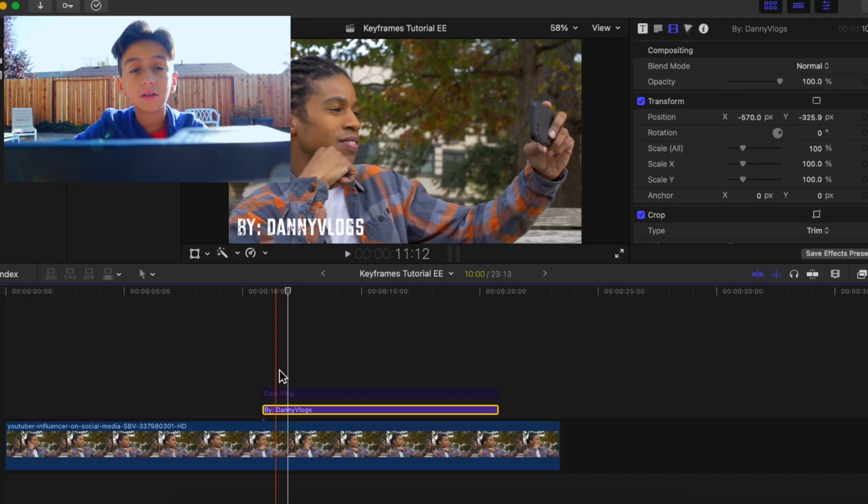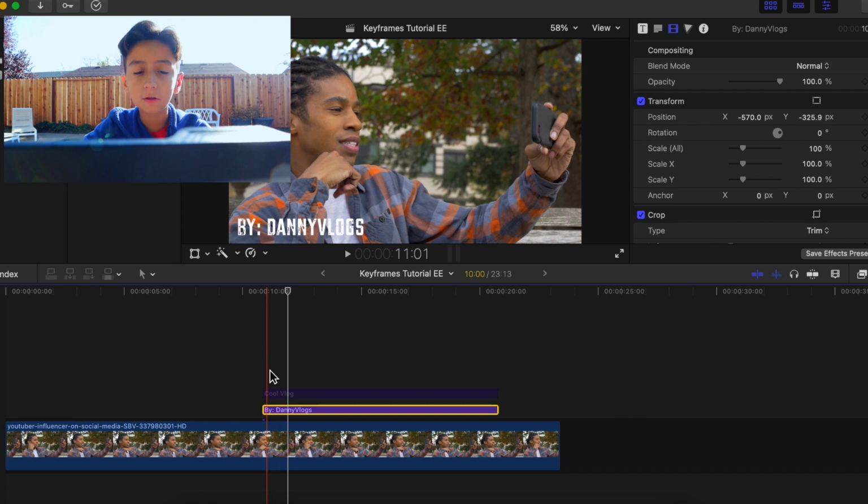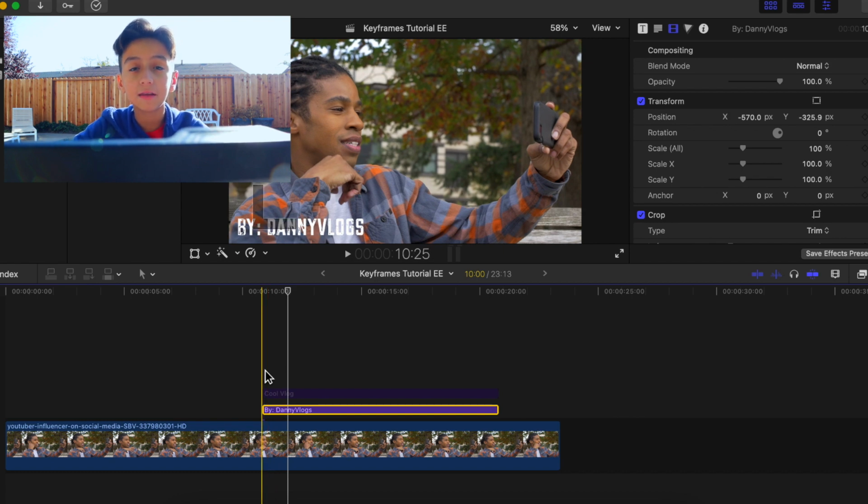So the next animation we're going to be doing is a move/slide in animation. There's actually two ways I think you can do this. One using keyframes, or the simpler version using an effect drop-in. First, I'm going to be showing you guys how to do it using a keyframe.